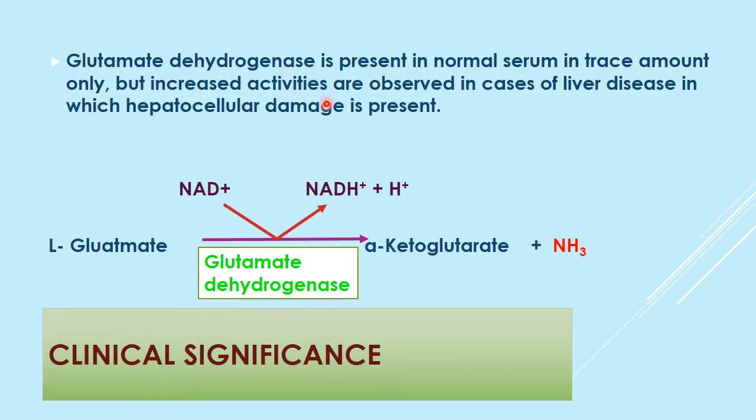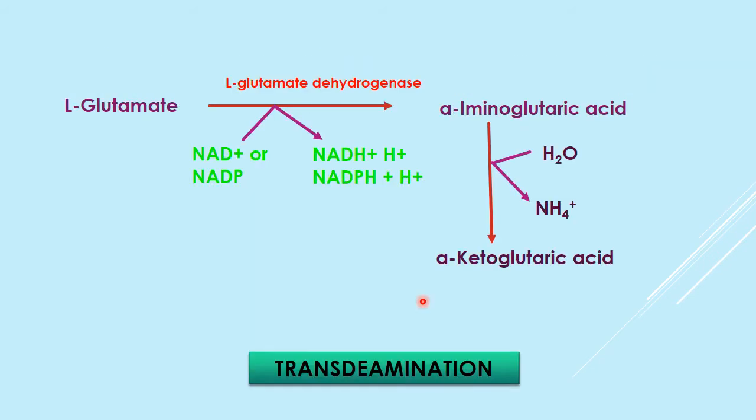Glutamate dehydrogenase is present in normal serum in trace amounts, but increased activity is observed in liver disease, that is, hepatocellular damage. In the reaction, you can see L-glutamate, an amino acid, is converted into alpha ketoglutarate, a keto acid, in the presence of NAD or NADP. Ammonia is liberated, which goes for the synthesis of urea. And the enzyme, of course, you know, is glutamate dehydrogenase.